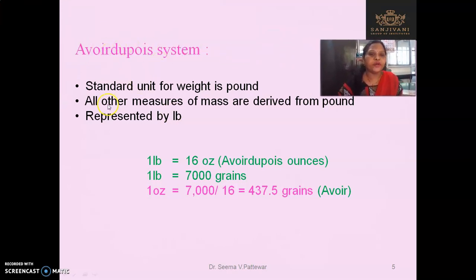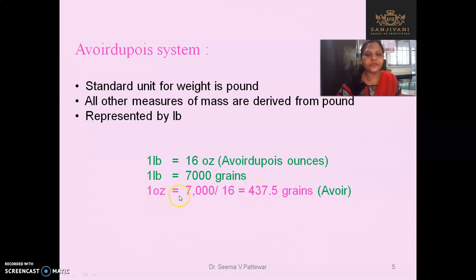So in the avoirdupois system, the standard unit is the pound. Pound is the standard unit. All the other measures of mass are derived from the pound and it is represented by the symbol LB. In case of the avoirdupois system, 1 LB is equal to 16 ounce, that is the avoirdupois ounce, and 1 LB is equal to 7000 grains.